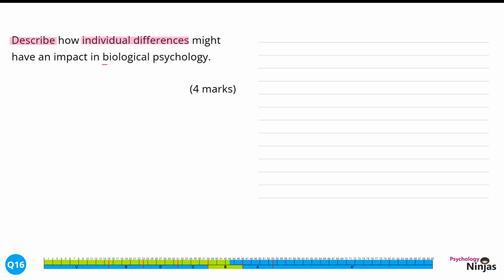These individual differences are all focused on biological psychology. Now, we could talk about this in terms of aggression, but that doesn't necessarily have to be our focus in terms of behaviour. We're looking for the impact of individual differences in 4 different ways for the 4 marks available in this question. Now it's time to go through an answer.